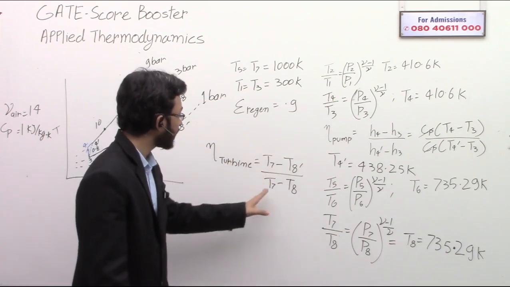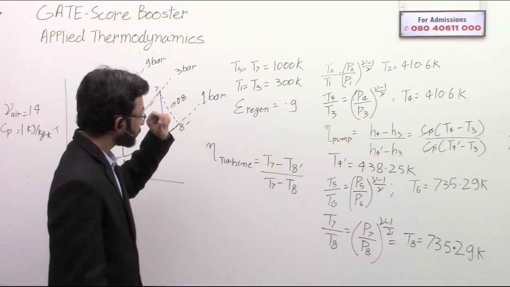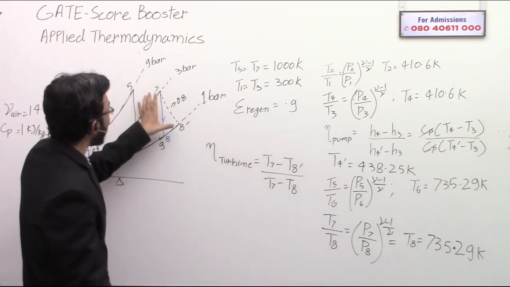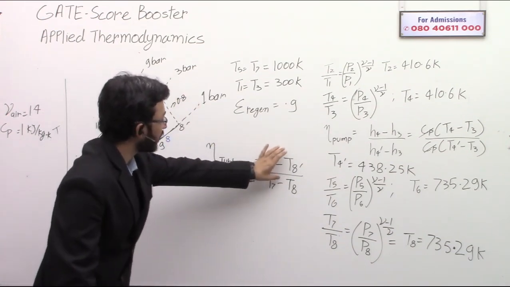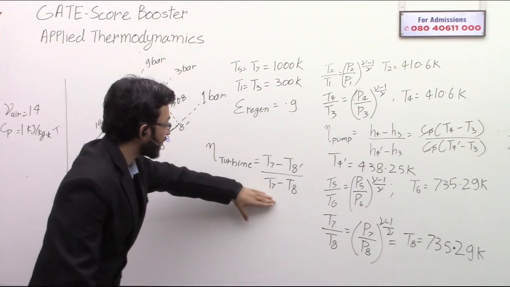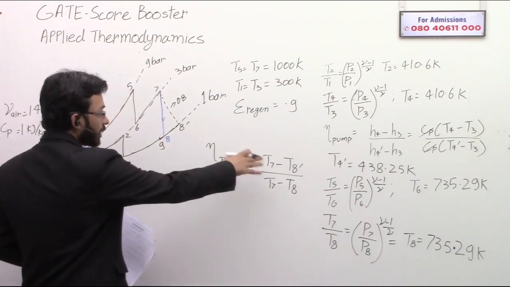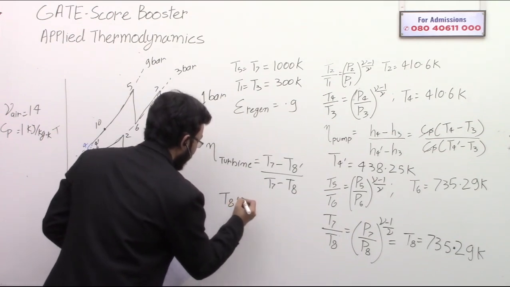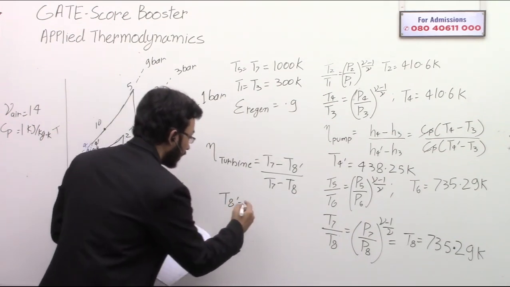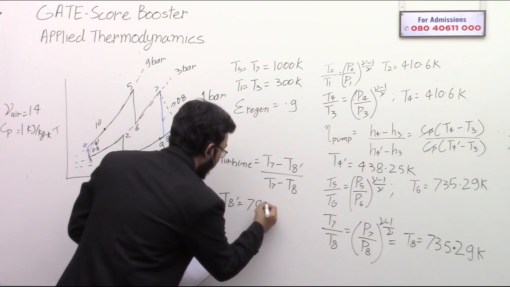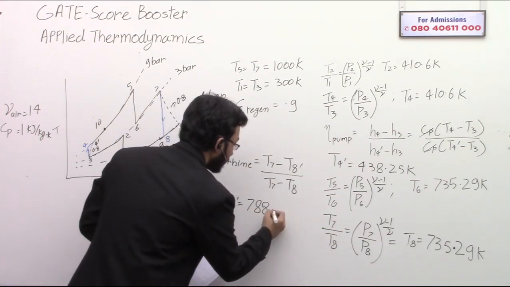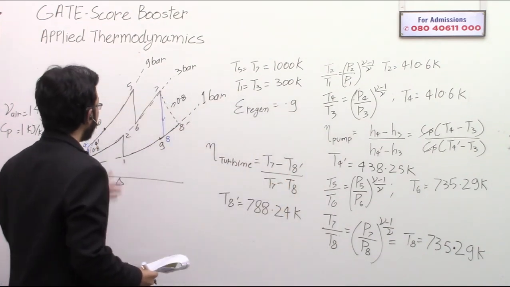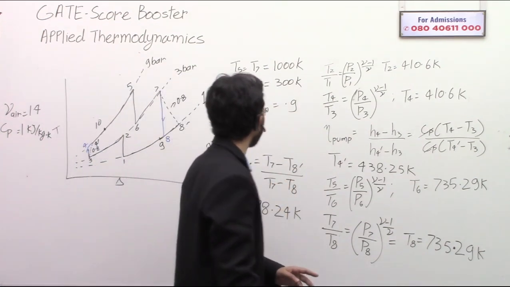So in this case, the isentropic efficiency of the turbine is defined as the real work divided by the maximum or ideal work. All the temperatures are known, so from this you can get T8 dash is equal to 788.24 Kelvin.